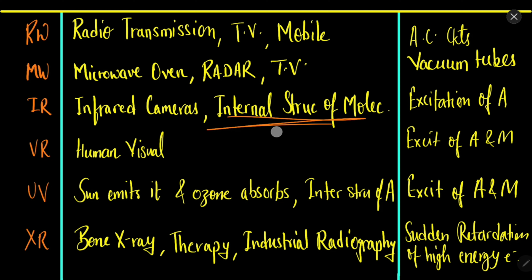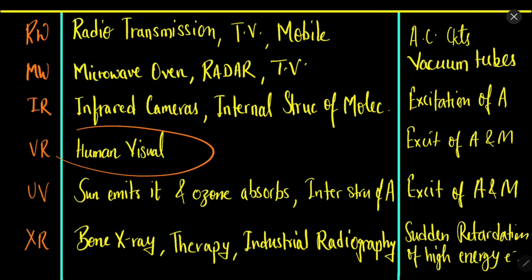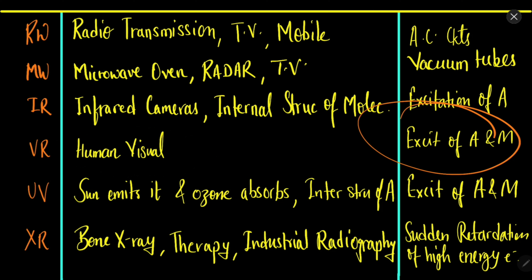Then it is also used in finding the internal structure of the molecules. Let's say this is a substance having multiple molecules, so we can incident IR rays on it and we can observe the structure of the molecule. Now this can be produced by the excitation of different atoms. Now visual range, human visual range. So this is used for visuals. We cannot see anything without this visible range, visible light, and this can be generated using exciting the atoms and